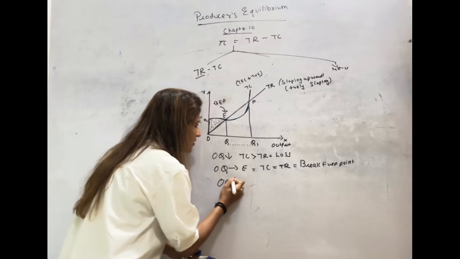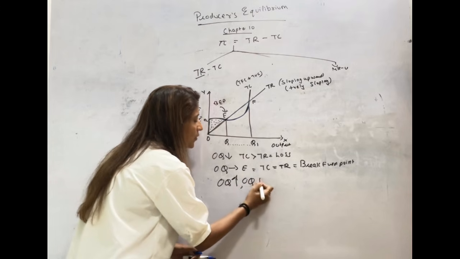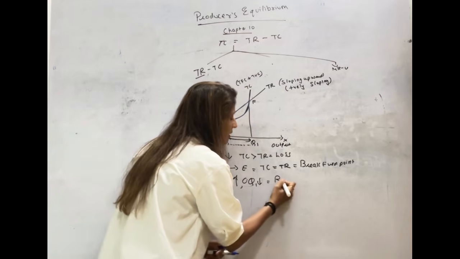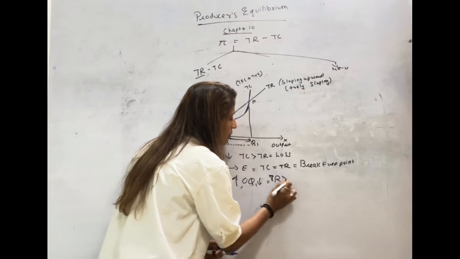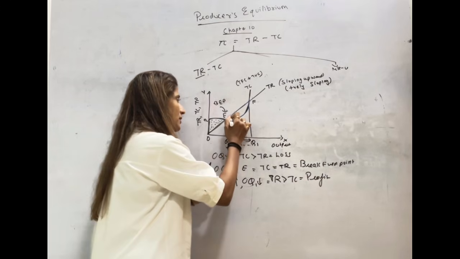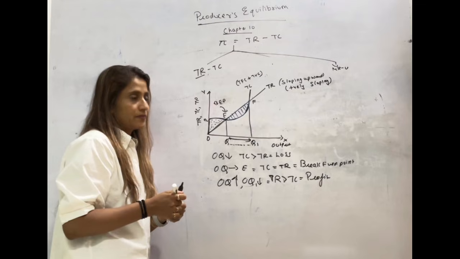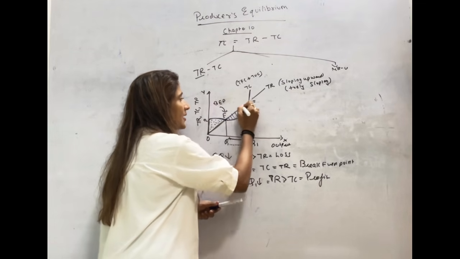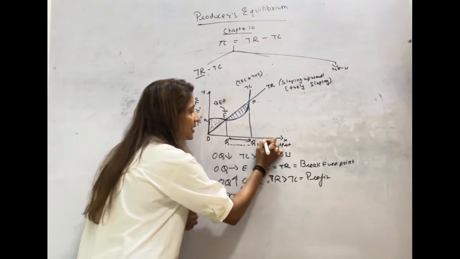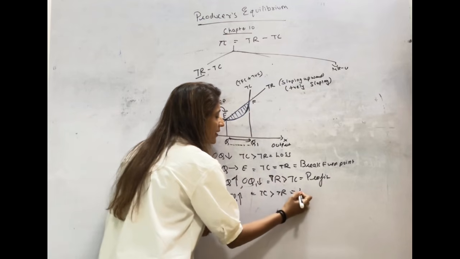So if we produce more than OQ and less than OQ1, total revenue will be more than total cost. The firm will make profit. But if we decide to produce more than OQ1, again total cost will become more than total revenue. That will again be a loss situation.